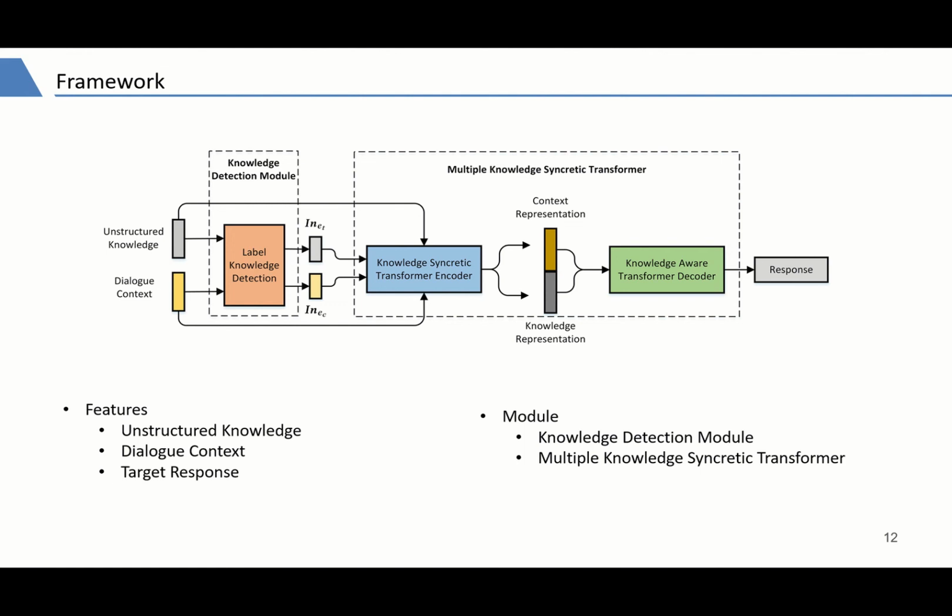The next step is the multiple knowledge syncretic transformer. The transformer accepts dialogue context, unstructured knowledge, and label knowledge embeddings as input. The encoder first encodes context and unstructured knowledge information respectively with its label knowledge embeddings, and then the decoder generates responses word by word by employing a modified attention-based method, which injects responses with dialogue context and relevant knowledge information.